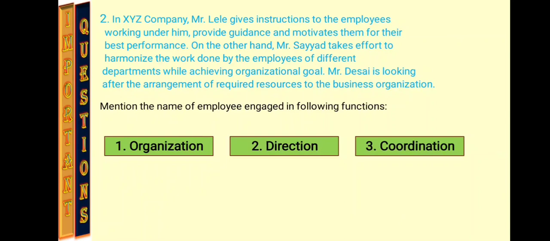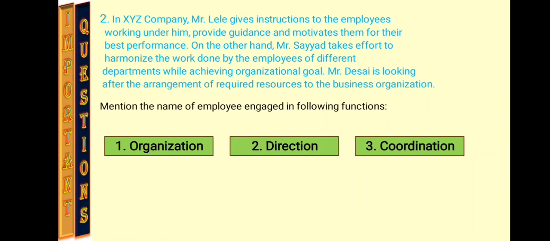Mr. Desai is looking after the arrangement of required resources for the business organization. Now here the activities performed by three persons are given, and the question is, mention the name of employees engaged in the following functions.